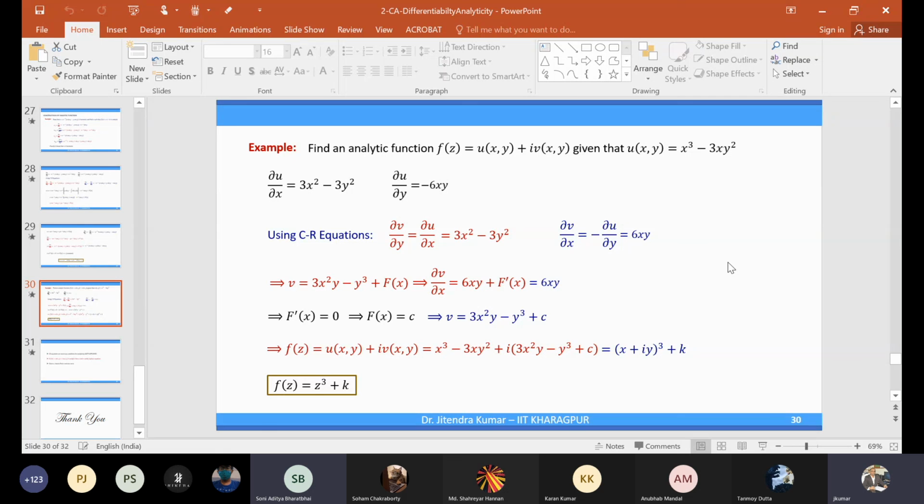No, the converse is not always true. Why are you saying this? Because the result says it is a sufficient condition. Sufficient means you have more conditions, right? You don't need those conditions, but you have a little more. So you have CR equations, you have the continuity of u x, u y, v x, v y, that will imply analyticity. That is fine, right? But it does not mean that analyticity will imply that. The sufficient condition doesn't say this, isn't it? Are you getting my point? If a function is analytic, then it may so happen that u x, u y